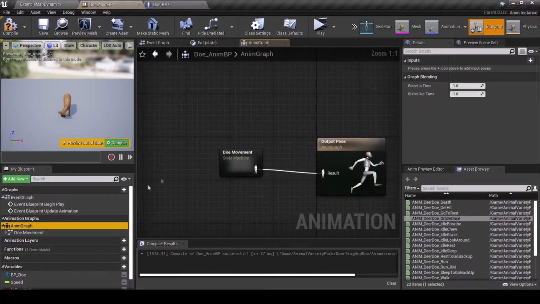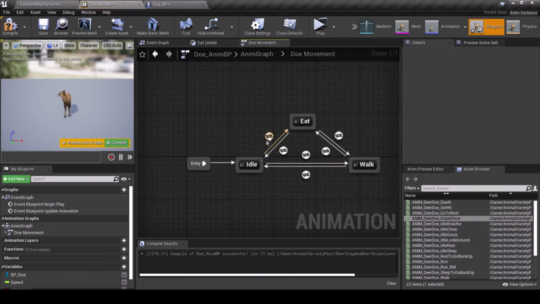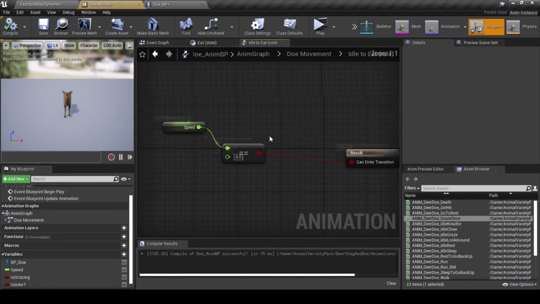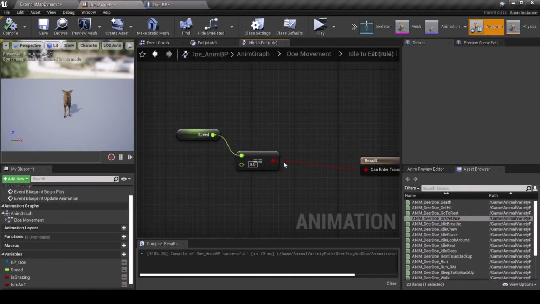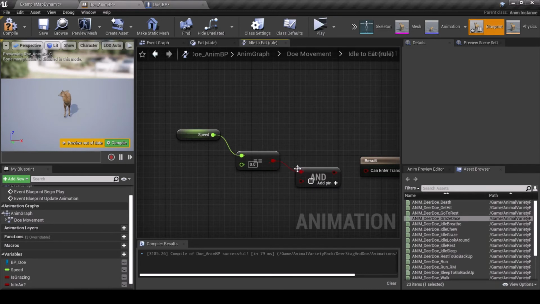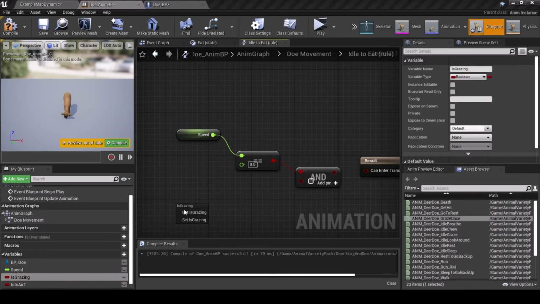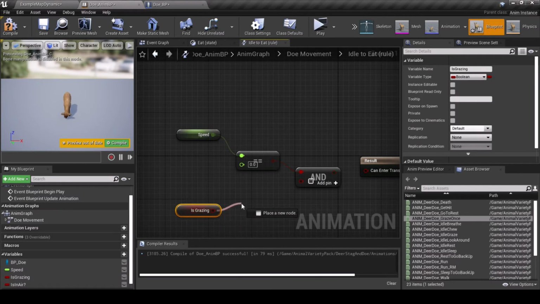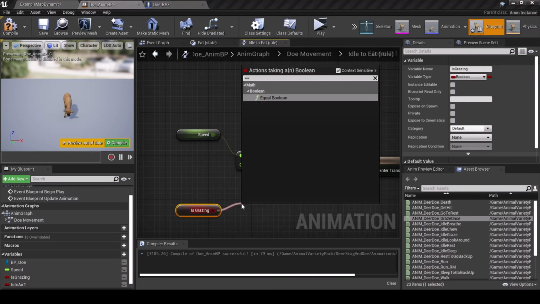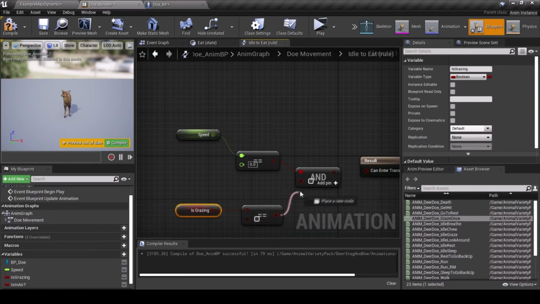Go to your Animal Anim BP Anim graph. These transitions are the problem, so we'll have to adjust them. In the transition from idle to eat, delete the wire to can enter transition and drag off equals equals then type AND. Drag in is grazing and select Get. Drag off is grazing and type equals equals, tick the box to make it true, and connect that to AND. Then finish the connection.